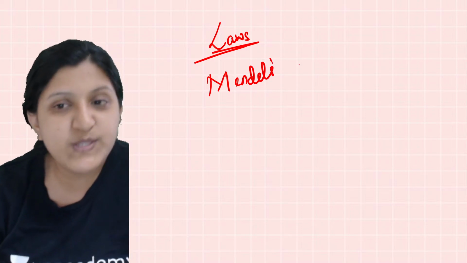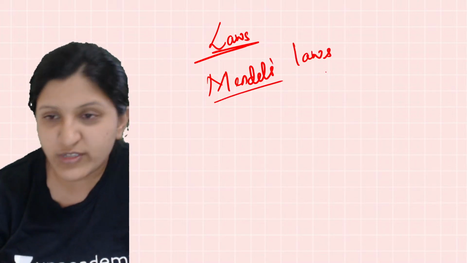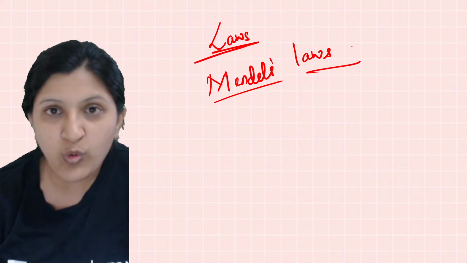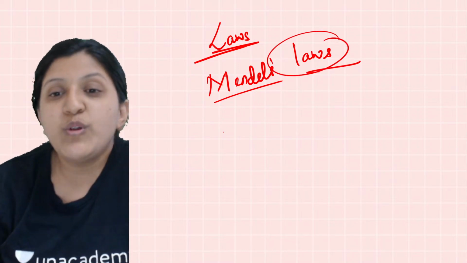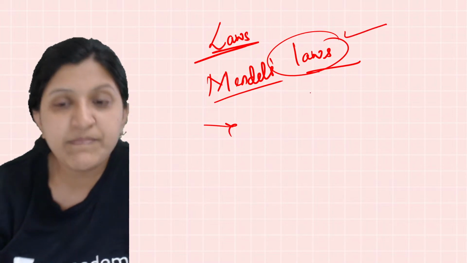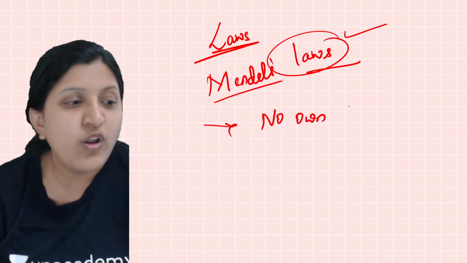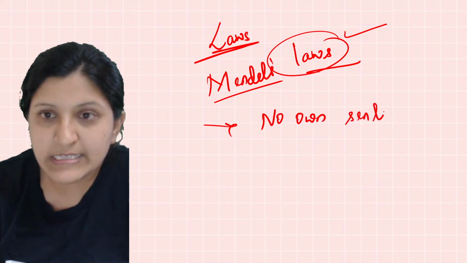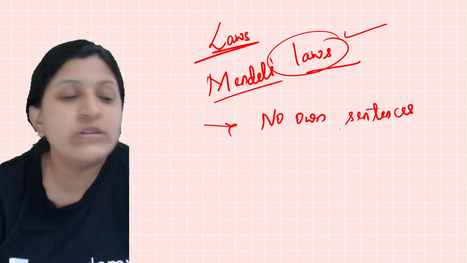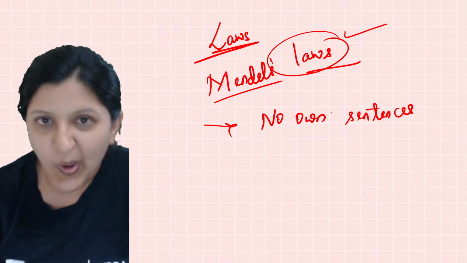A lot of students I have seen, they understand, yes of course they understand, and they write their own sentence for a law. The law should be the same one which is mentioned in your book. So no own sentences. For laws, no own sentences. You should not write your own sentences for a law. Always a law has to be the law itself.